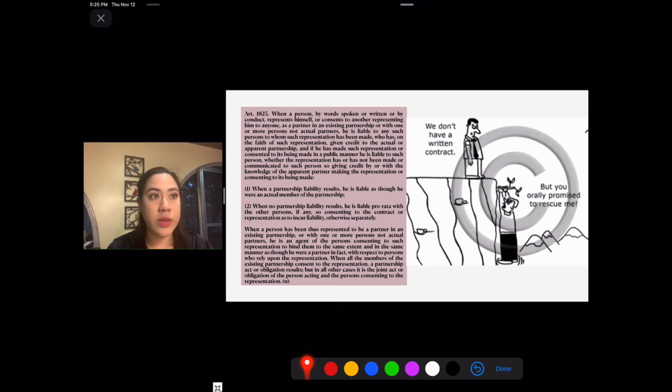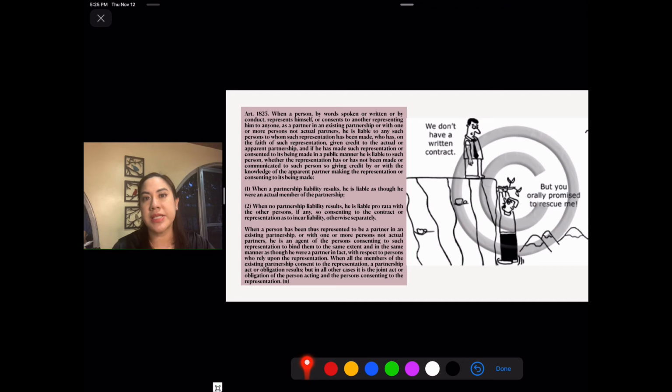This was included as a provision in the Civil Code because when a person does something, he or she cannot deny. So when a person acts as if he or she is a partner, later on, he or she cannot deny liability because he's really not part of the partnership. So take note that in this instance, a partnership is not created.